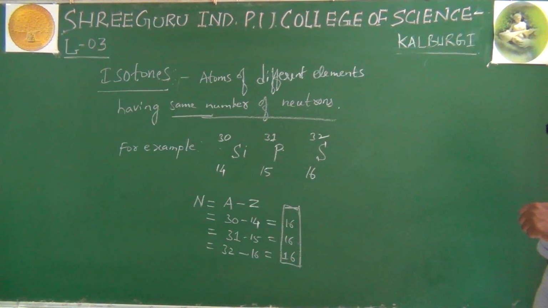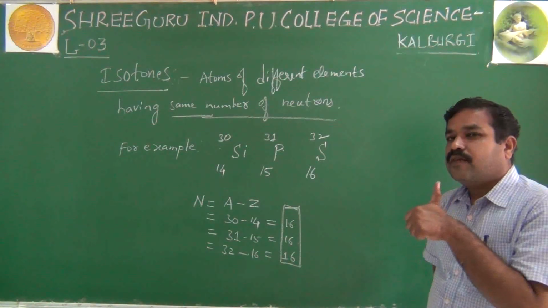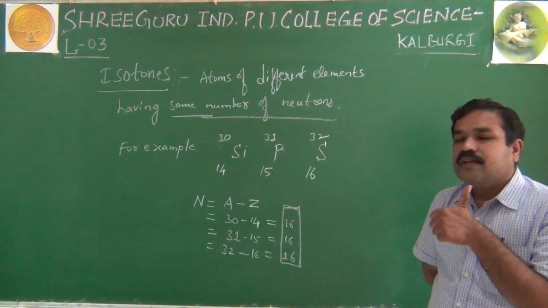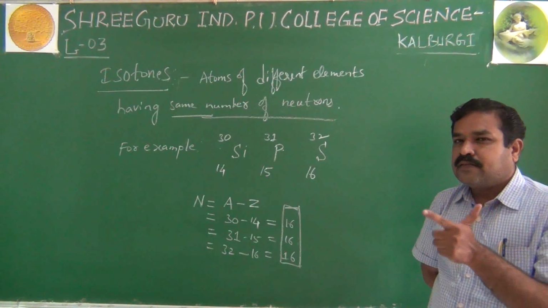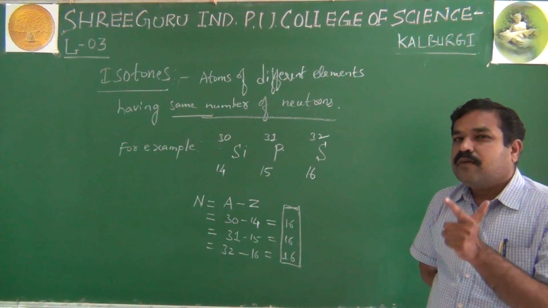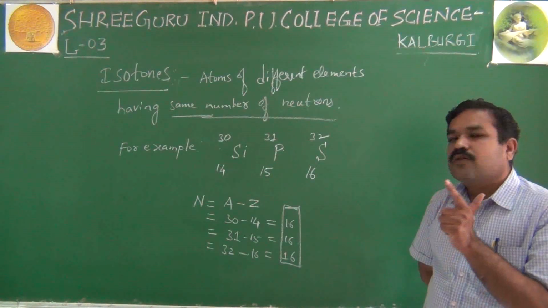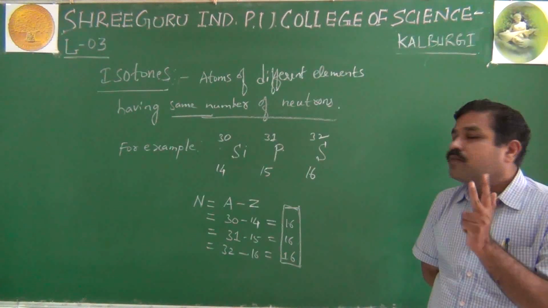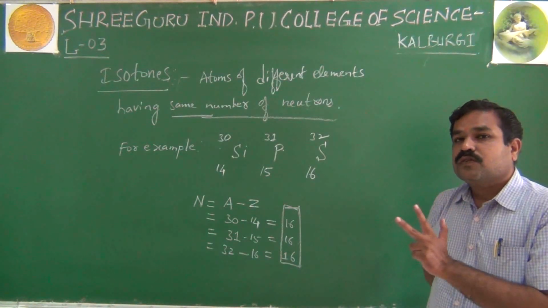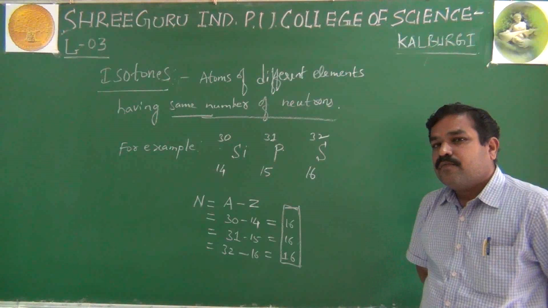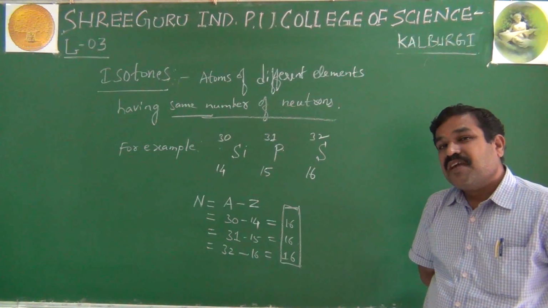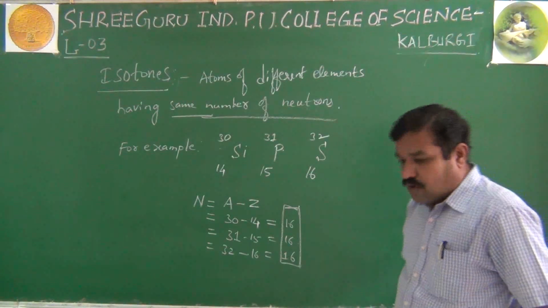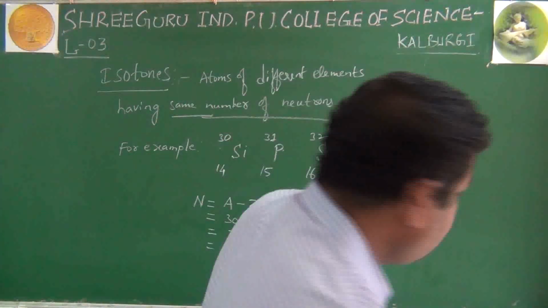What are isotopes? Isotopes are the atoms of the same element having the same atomic number but different mass number. Isobars are atoms of different elements having the same mass number but different atomic number. What are isotones? They are atoms of different elements but having the same number of neutrons. This is a very basic part that you should know, especially for theory as well as Karnataka CET.